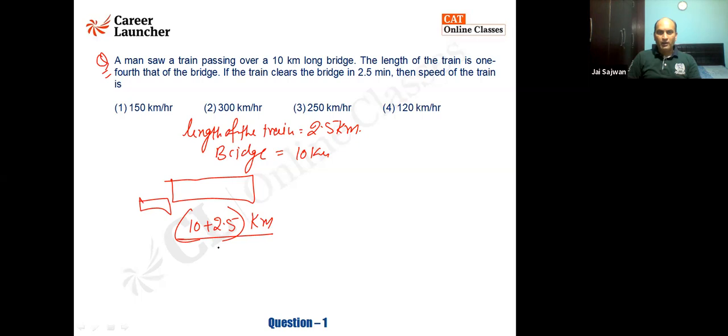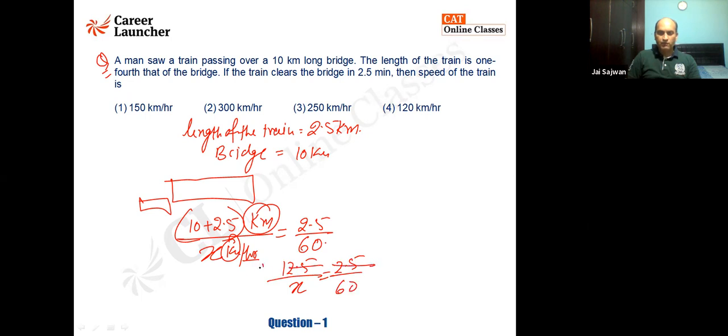Fine. I don't know what is the speed of the train. Of course, the bridge cannot move. Say the speed of the train is X kilometer per hour. And this one is going to take 2.5 minutes. Understand, this is kilometer, this is kilometer, this is hour. So this must come in hour. I'll divide it by 60. So I'll say it is 12.5 upon X is 2.5 by 60. I'll say this is 5. X comes out to be 300 kilometer per hour. I'm sure everyone understood this.